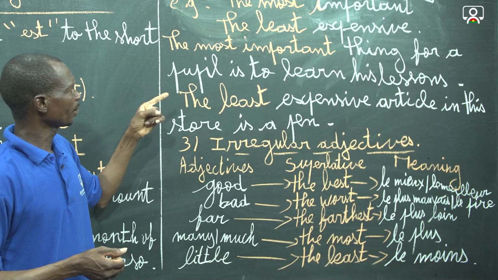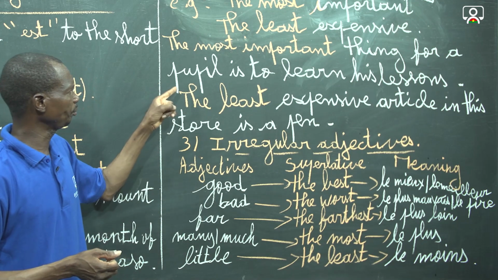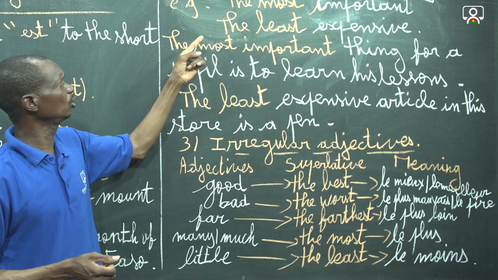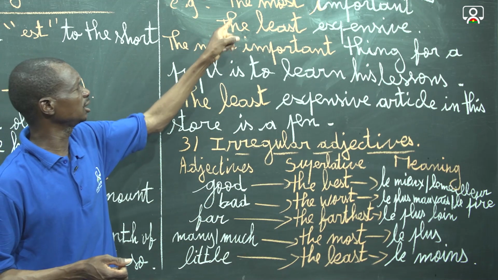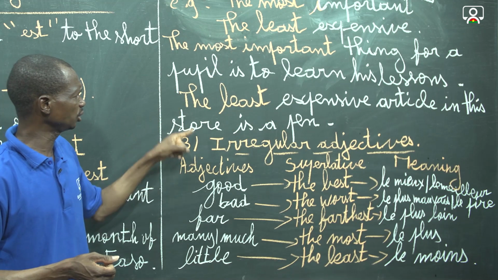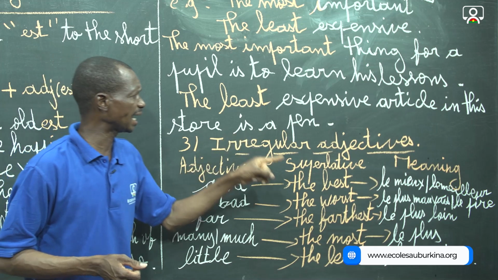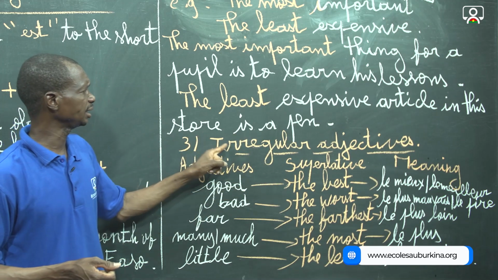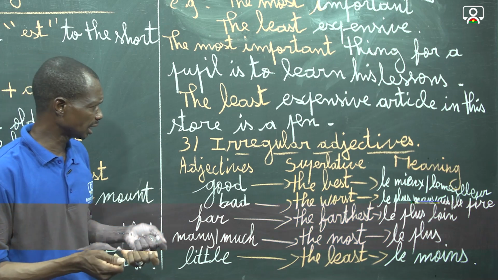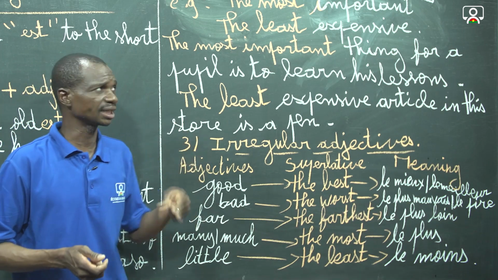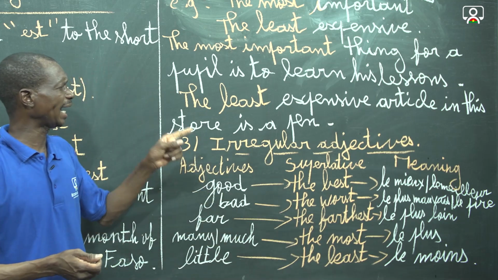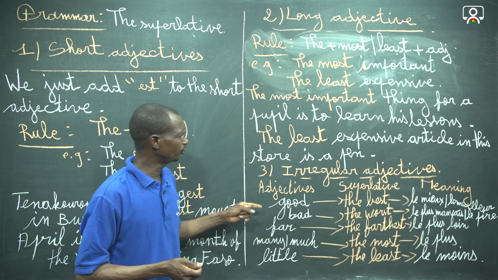The most important thing for a person is to learn this lesson. This is to contextualize the rule of formation and the example that we gave here. And the second contextualization is: the least expensive article in this store is a pen. This also is a meaningful sentence which illustrates the rule of formation. And the last point is irregular adjectives with the superlative.